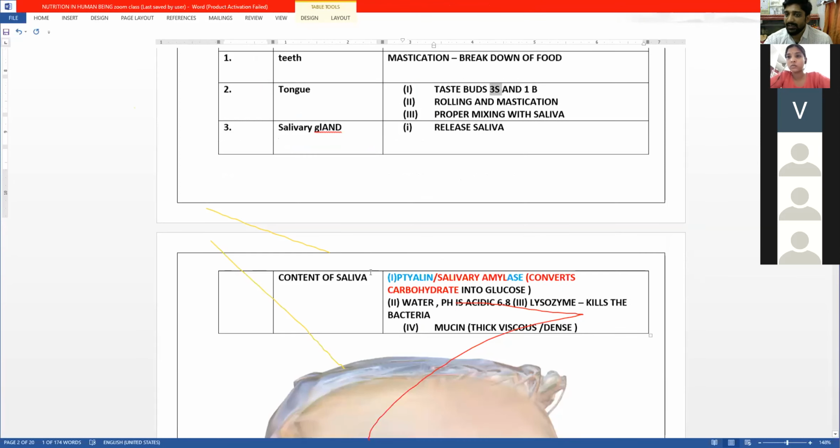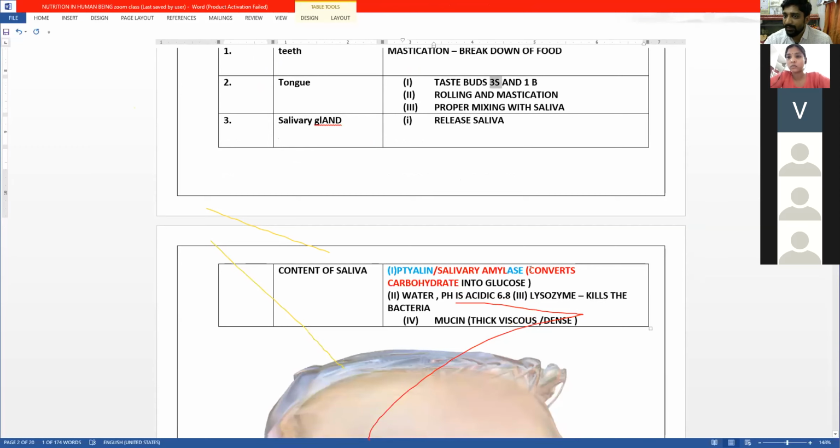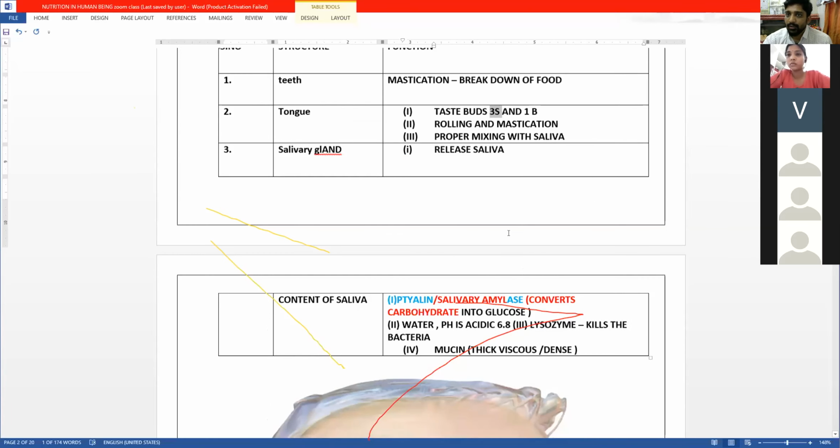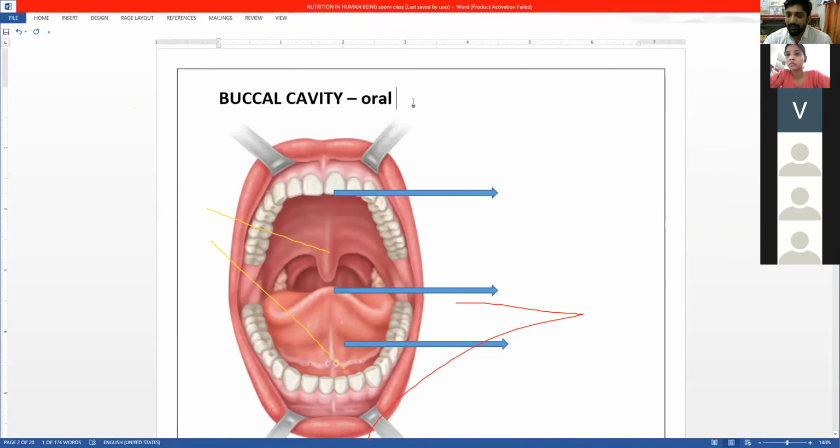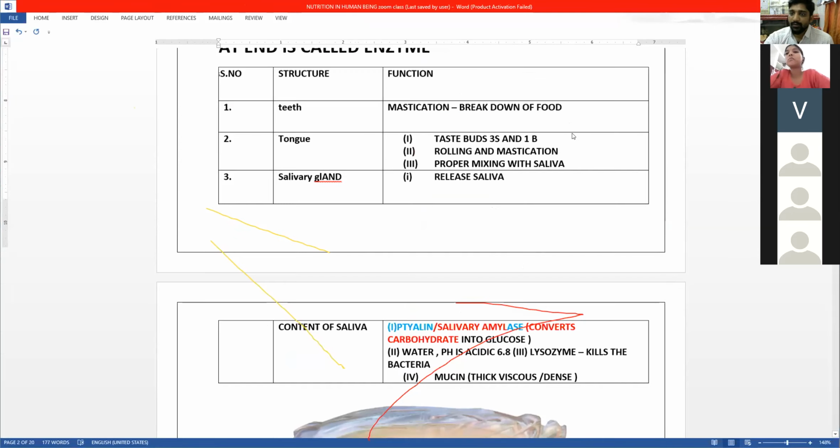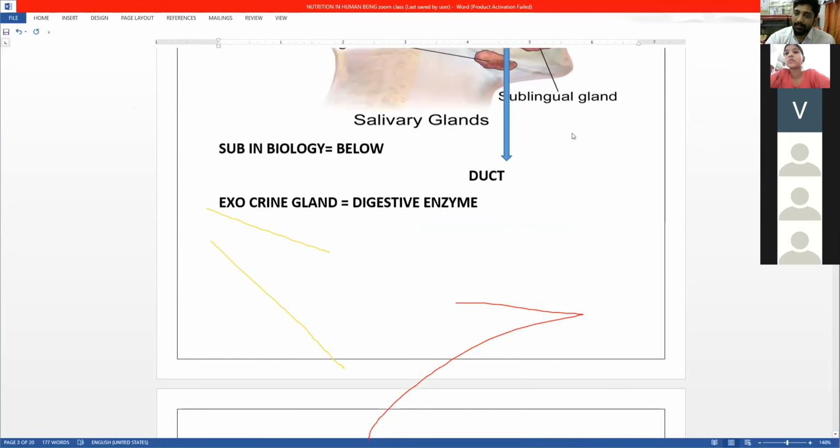Now, what is the content of saliva? We have salivary amylase, which converts carbohydrate. Yesterday we saw that during photosynthesis, the end product is carbohydrate, which is converted into glucose. Starch. Now we should know that in the oral cavity, 30% of the digestion occurs. Now, coming back to the next part.